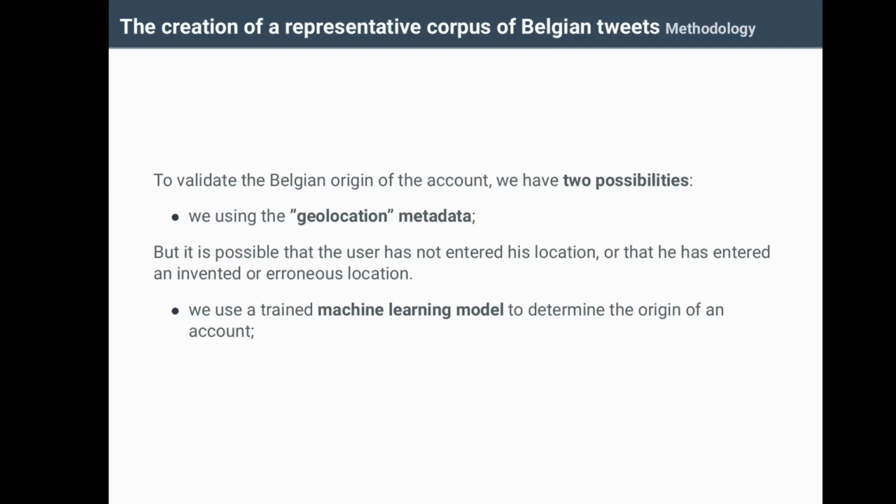To validate the origin of the accounts, we have two possibilities. We can exploit the geolocation given by the user when they created the Twitter account, but this is very often missing, or it can also be wrong or invented. In this case, we have developed an automatic learning model that is able to determine the origin of the accounts.